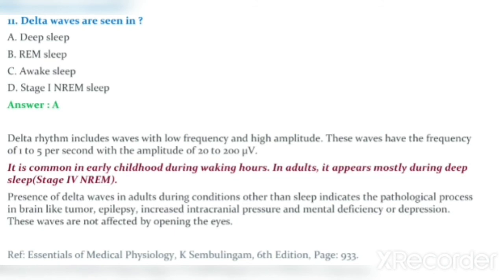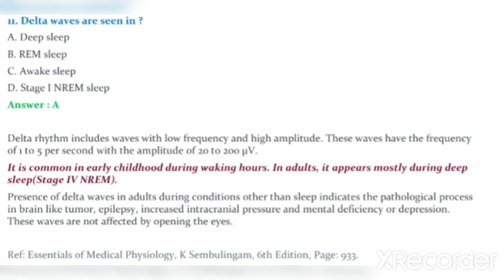In adults, it appears mostly during deep sleep. You can see it in stage 4 NREM sleep.